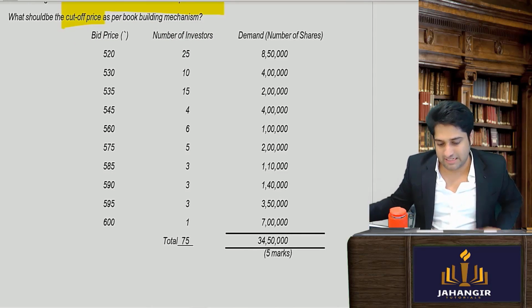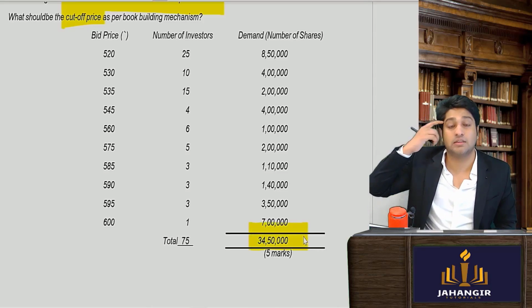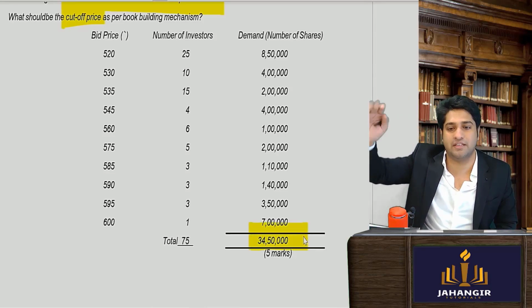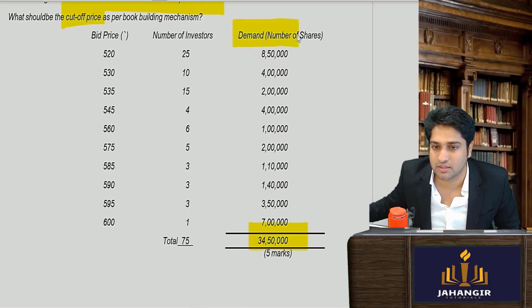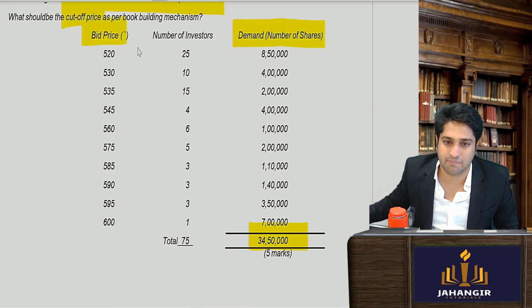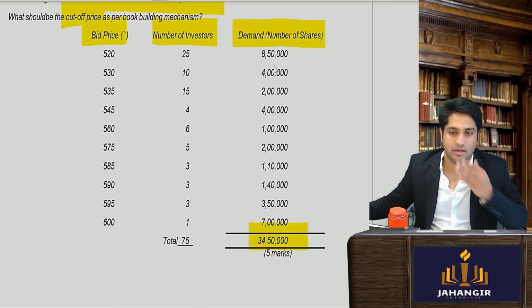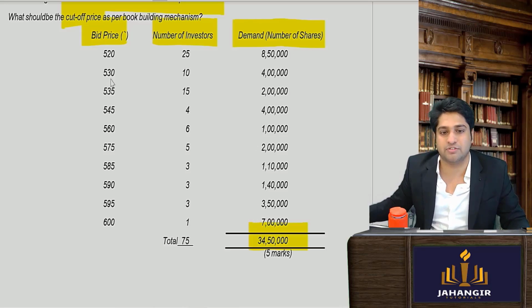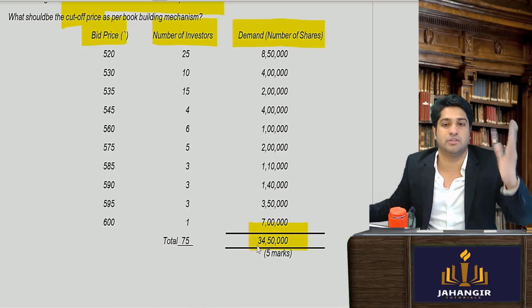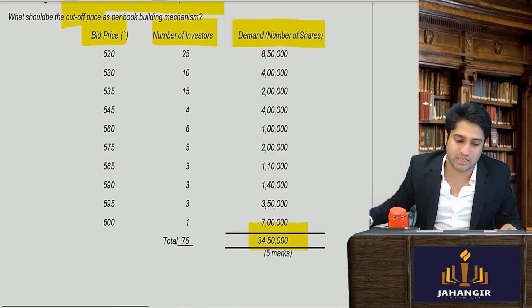15 lakhs. But how many bids came? 34 lakhs 50,000. So if you add all of this, this many investors demanded this much at this price. If I go and see, as the price is increasing, the total number of bids from 500 to 600, at these levels I got this much demand, and it is an oversubscription. So should I be happy or sad?